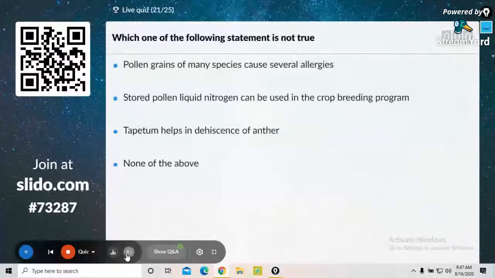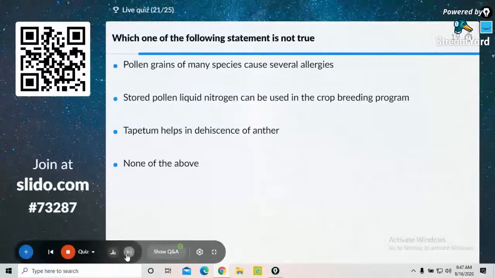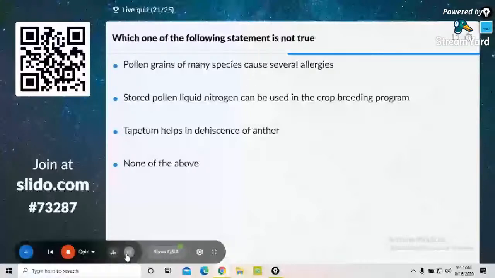Which one of the following statements is not true? Pollen grains of many species cause several allergies. Stored pollen in liquid nitrogen can be used in crop breeding programs. Tapetum helps in the dehiscence of anther. None of the above.